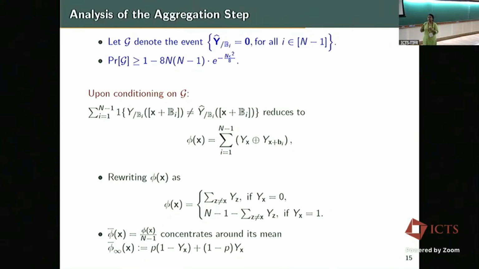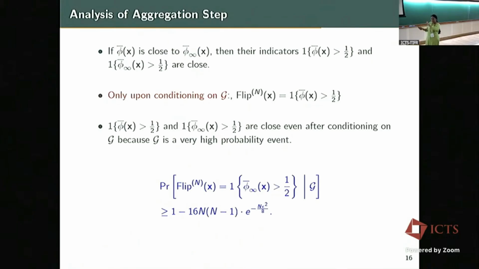But what we want is, conditioned on G, how does that behave? How these random variables behave conditioned on G is not clear, and whether they concentrate or not is not clear. That is the other gap that we close. Upon conditioning, we still show that phi bar is close to phi infinity. So there is one more step. We have shown that phi bar is close to phi infinity, again close in the probability sense, so a particular probability inequality comes into play. If two random variables are close, we also show their indicators are close, the indicator of that being greater than half.